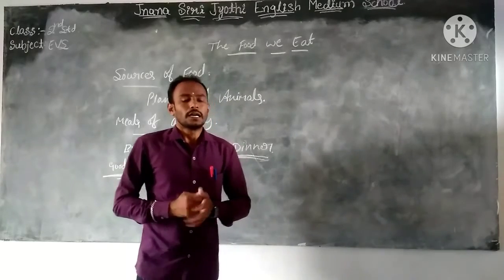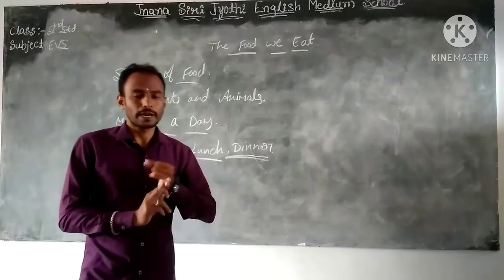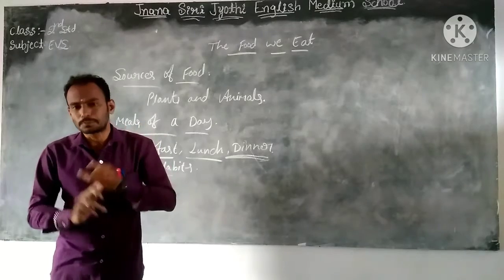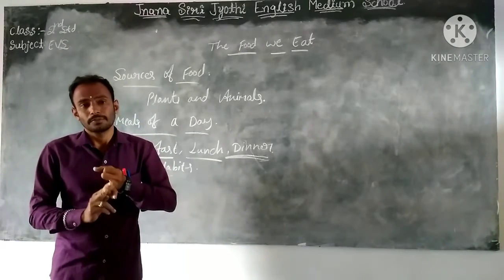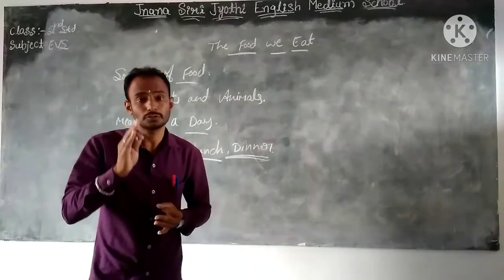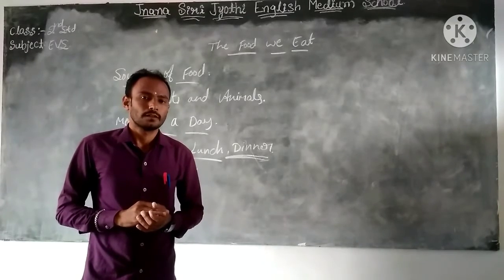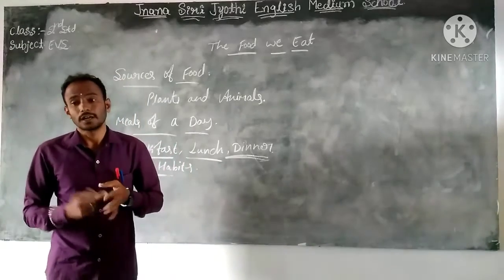Okay, and dear children, avoid junk foods like bread, butter, and also chips. Junk food like gobi, and also so many bakery items. You must and should avoid those foods: bread, butter, pizza, burger, and chips.